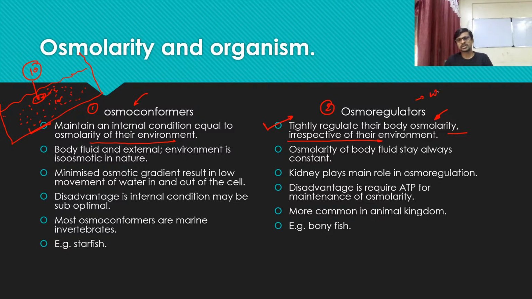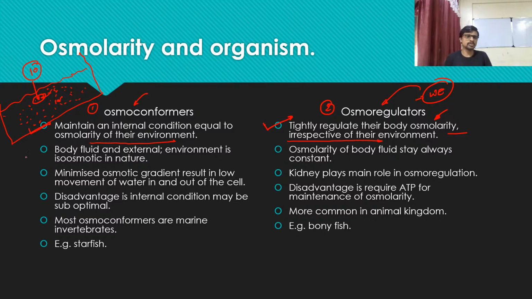So there are two types of organisms in nature. One can be an osmoconformer, which can change the internal condition of the body with respect to the condition of the environment, and the second, osmoregulators, can regulate the osmolarity of the internal environment irrespective of the environment.